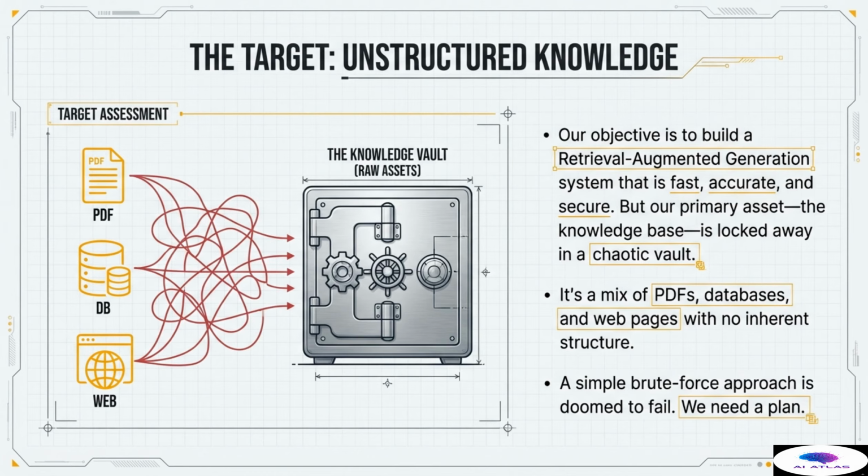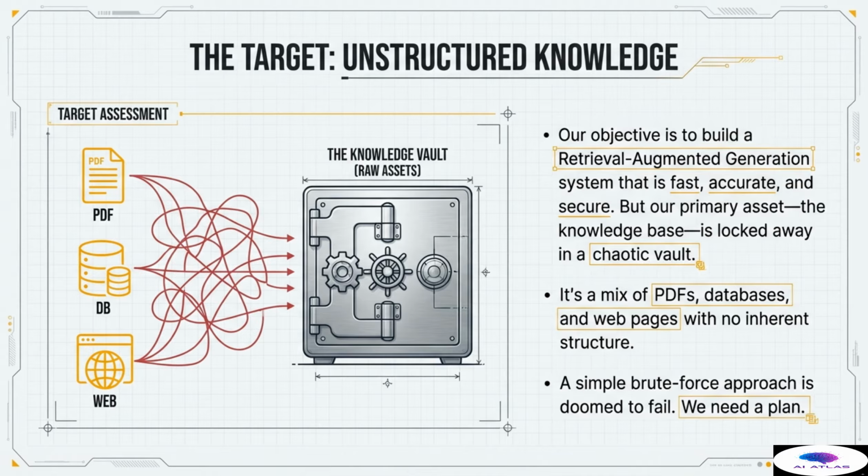Look at the diagram and observe the tangled mess. We are dealing with a complex mix of unstructured PDFs, dumps from relational databases, and sprawling, complex web page content. The defining characteristic here is the lack of inherent structure. This data was created for human consumption, not for the deterministic requirements of a machine learning system. If we try to feed this chaotic mess directly into an AI model and hope for the best, we are engaging in a simple brute force approach, and that approach is guaranteed to fail in any professional or high-stakes environment.